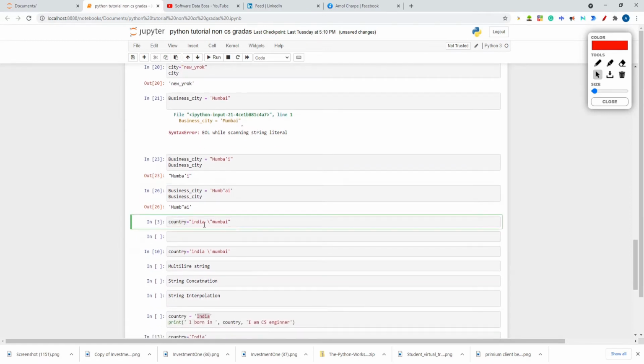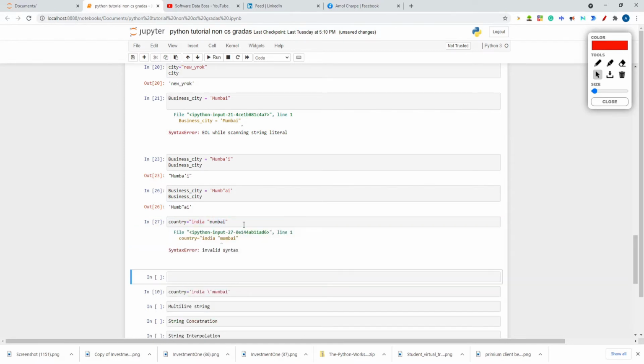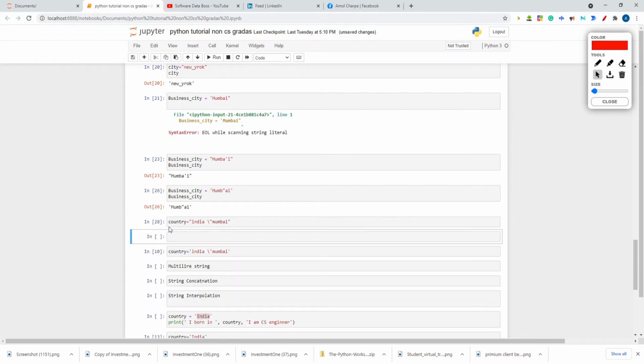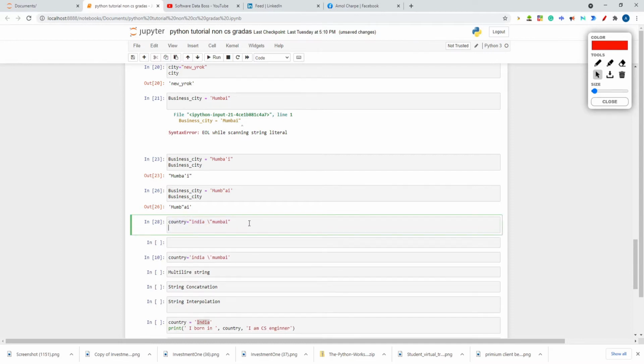See here, what happens if I remove this slash symbol? Then it will be confused whether this part is a string or this part is a string. It will throw the error. But what do you want? You want this also, so you have to write a backslash over here. Backslash.